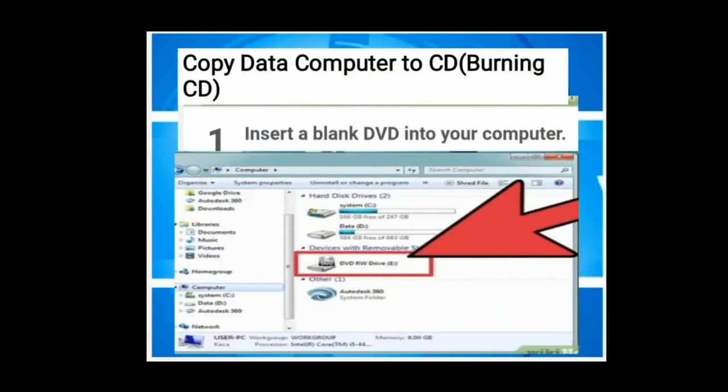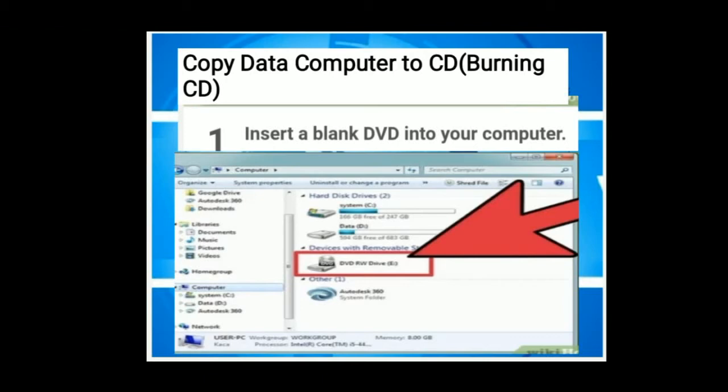The next one is copying data from computer to CD, which means burning CD. Burning CD means you copy data from computer to CD. It means you make a copy of a CD through the burning CD process. So you follow some steps.